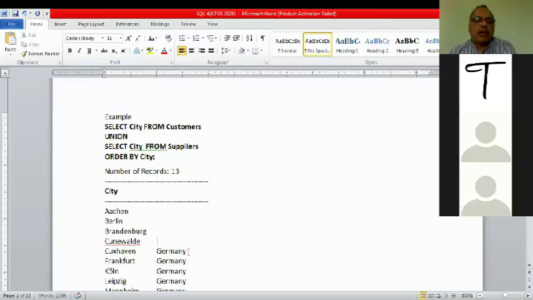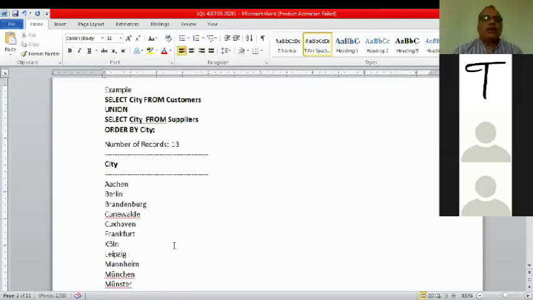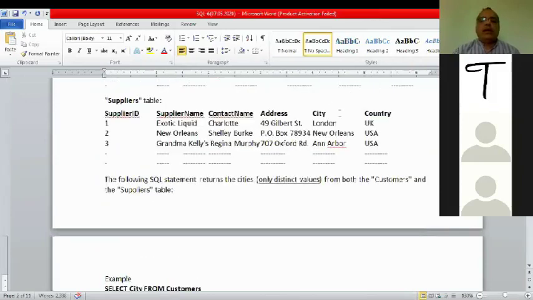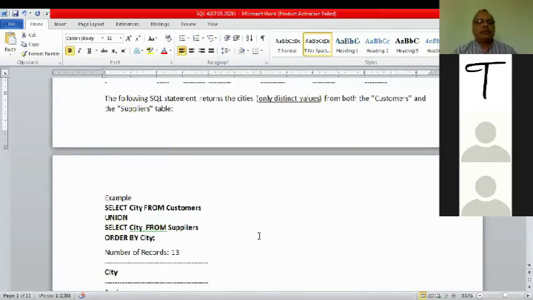Let me correct it. This one. Okay, so unique cities will be coming, taken from both of the tables, customer table and supplier table. This is called union.